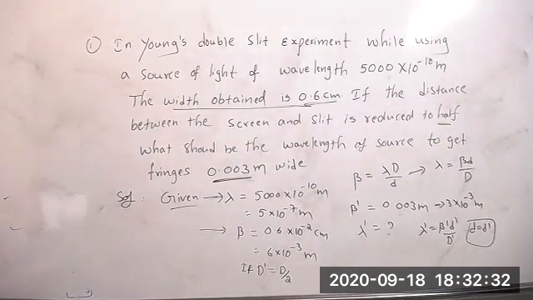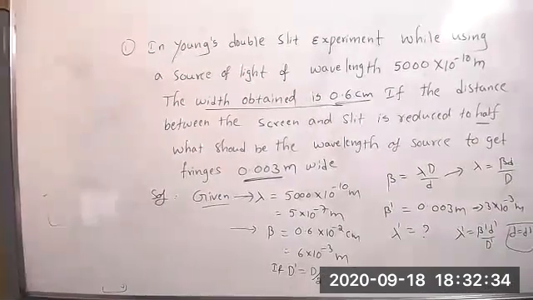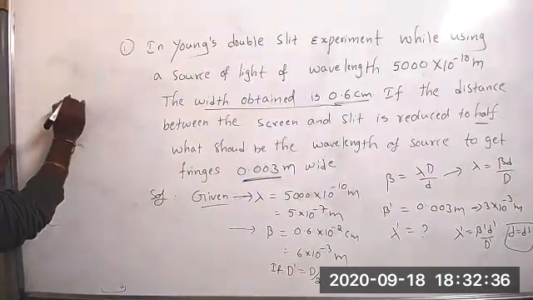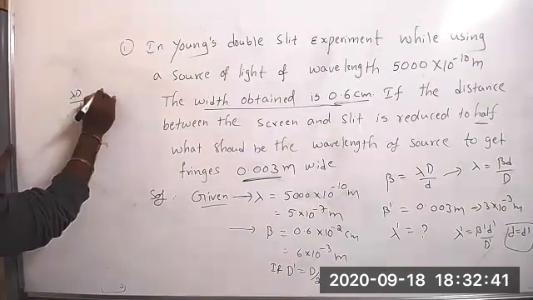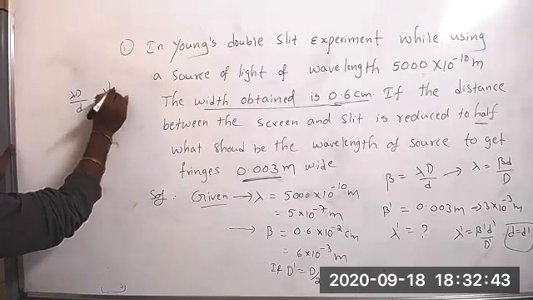Now what is the formula? Lambda capital D by small d equals lambda dash.